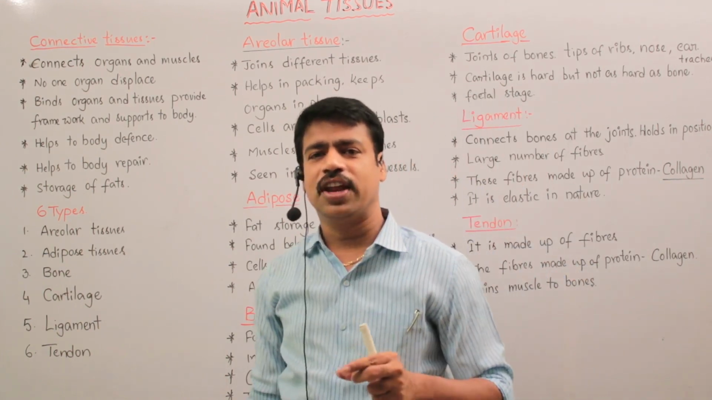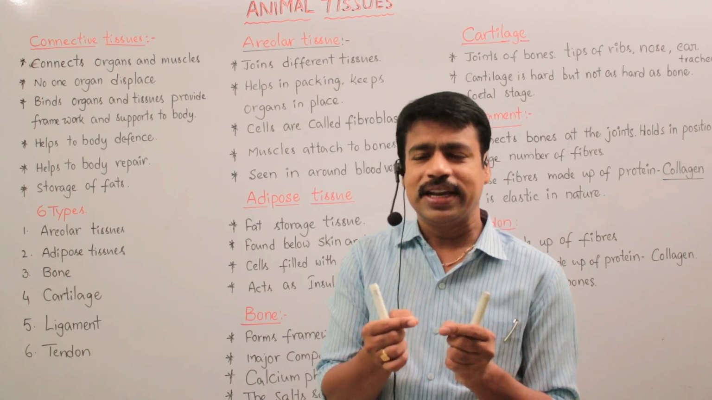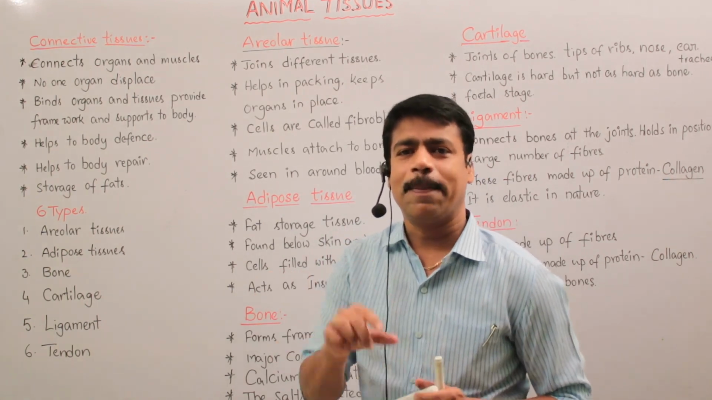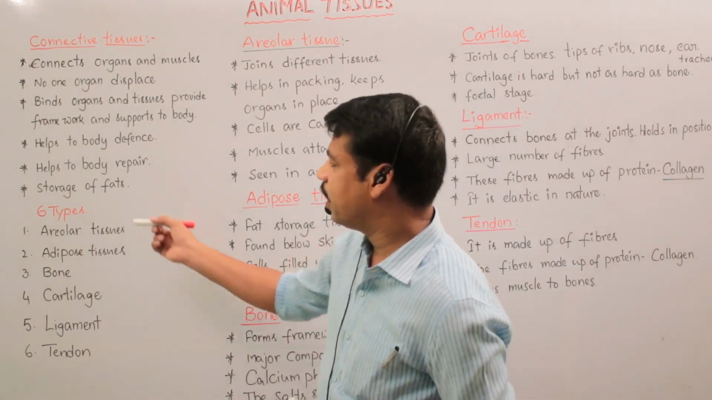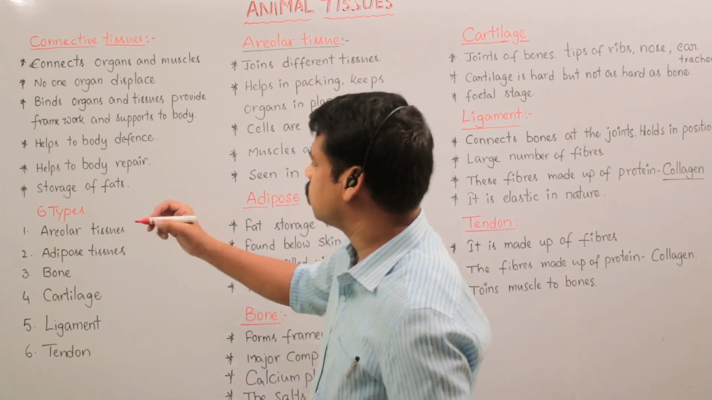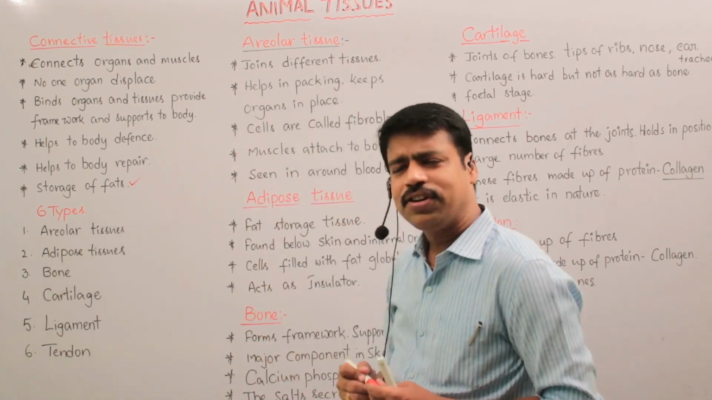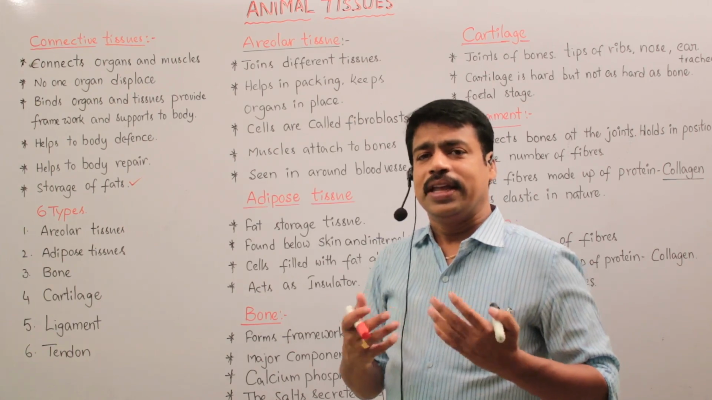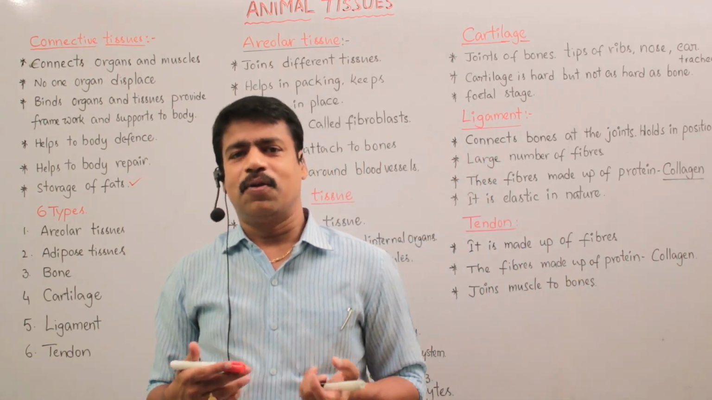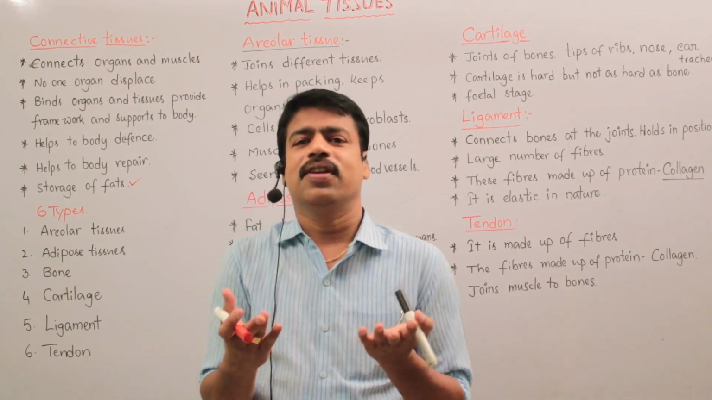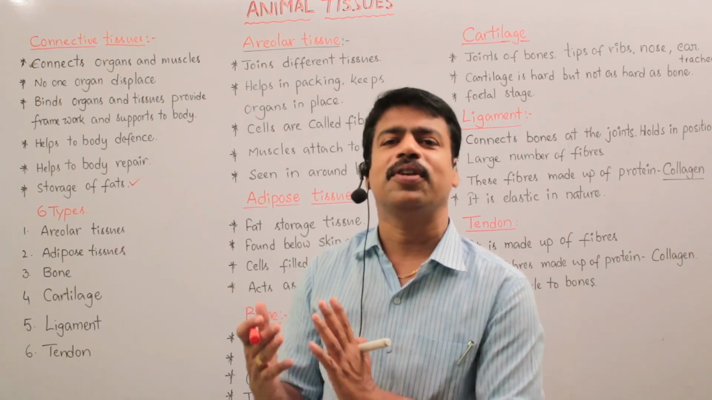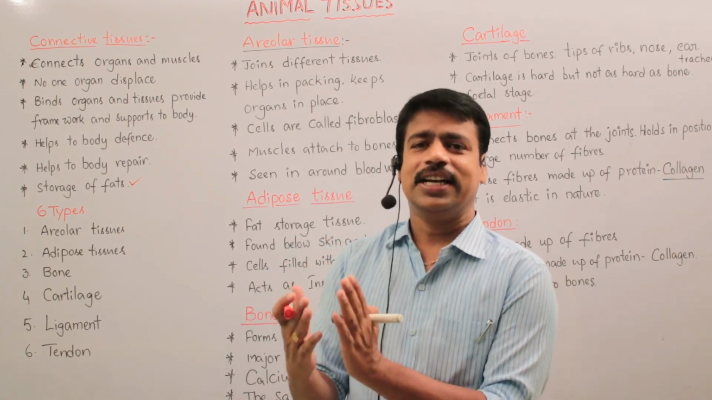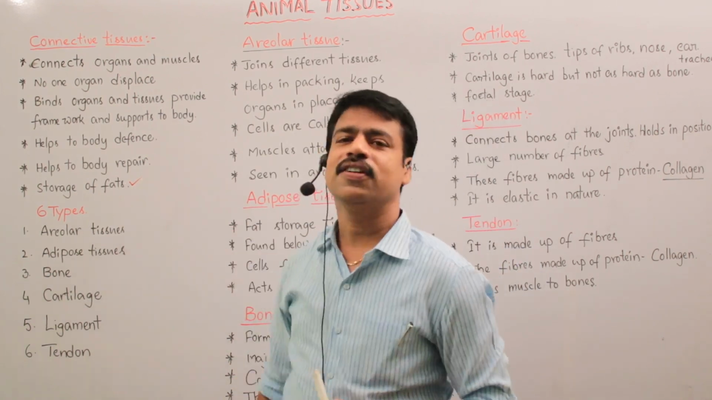When we get an injury, it can release some fibrous structures and repair the wounded area. Another importance is the storage of fats. The connective tissue stores fats. When we overeat, more carbohydrate forms and is converted into fats. Then the fats are stored in this connective tissue.